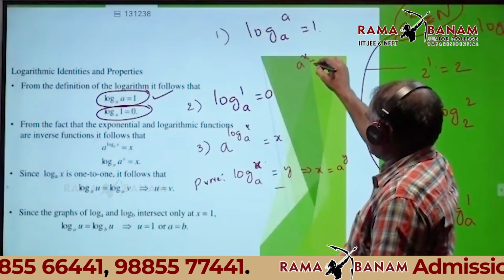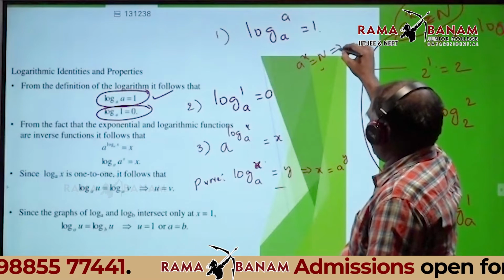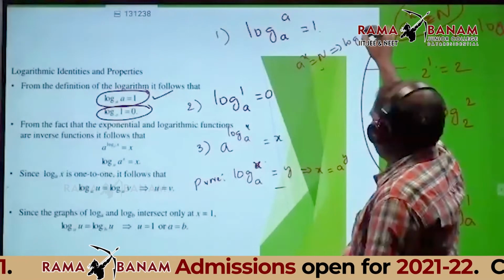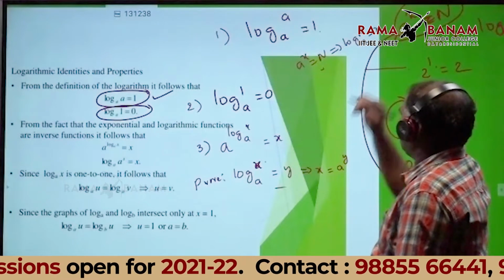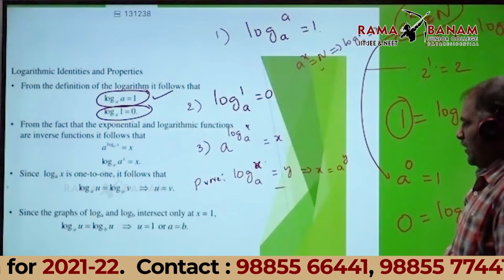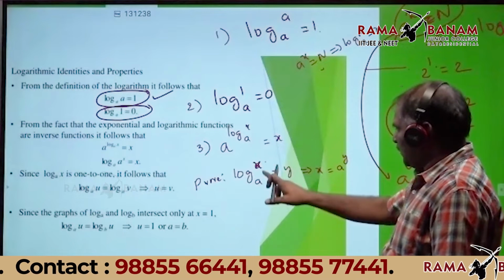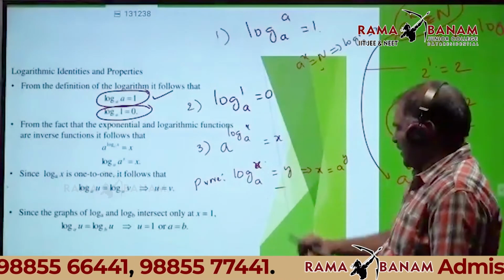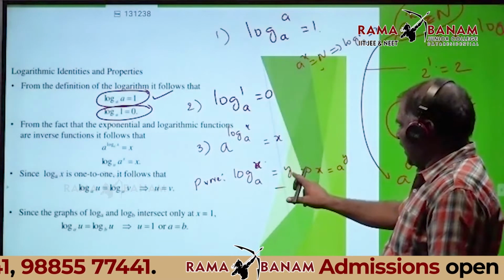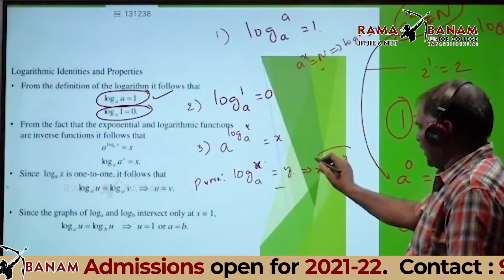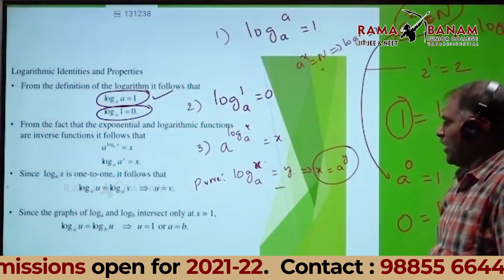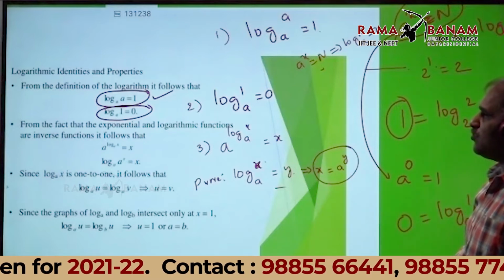A power x is equal to n implies logarithm of n base A is equal to x. I told that one. Same thing here: n in place of x and x in place of y. What is the definition? x is equal to A power y. Any doubt?